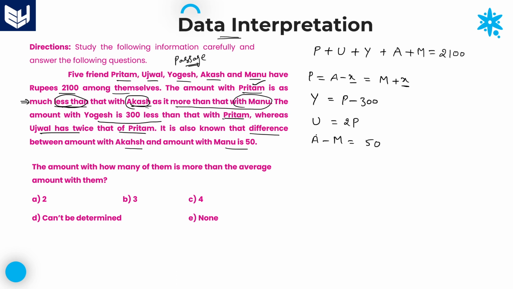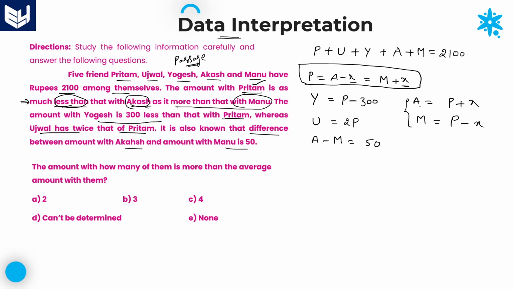Always take A minus M. Why? Because if you observe carefully from this relation, write A in terms of P: A is equal to P plus X, whereas M is equal to P minus X, as X goes to the left side. Now compare these two values.